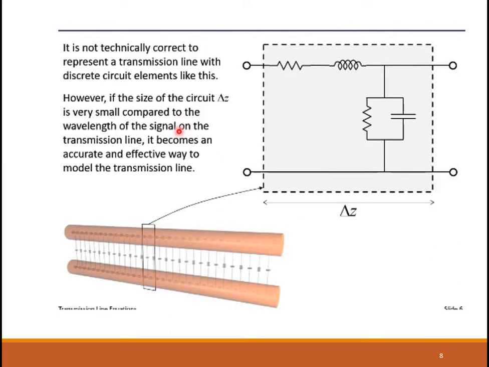So what we are actually doing is, for our analysis, we know that over the length of the two-wire transmission line, these elements are not discrete, they are distributed. But for our analysis purposes, to make our analysis easier, let's consider a small portion.